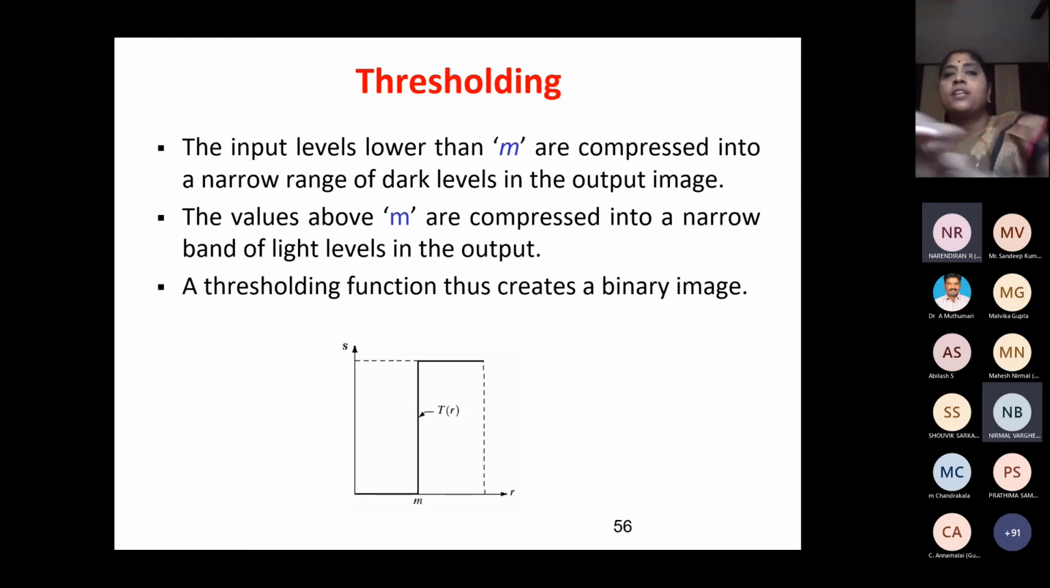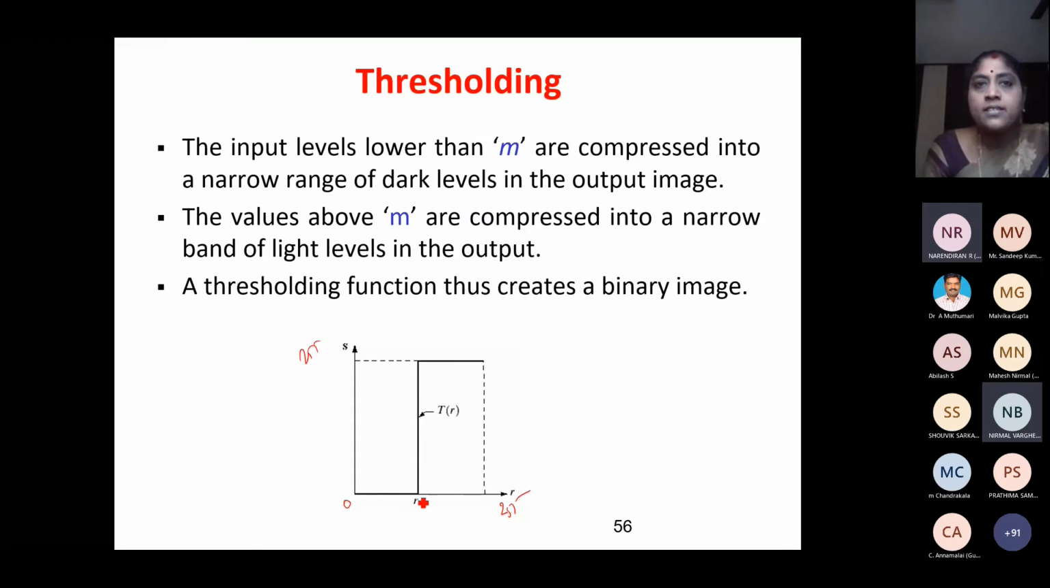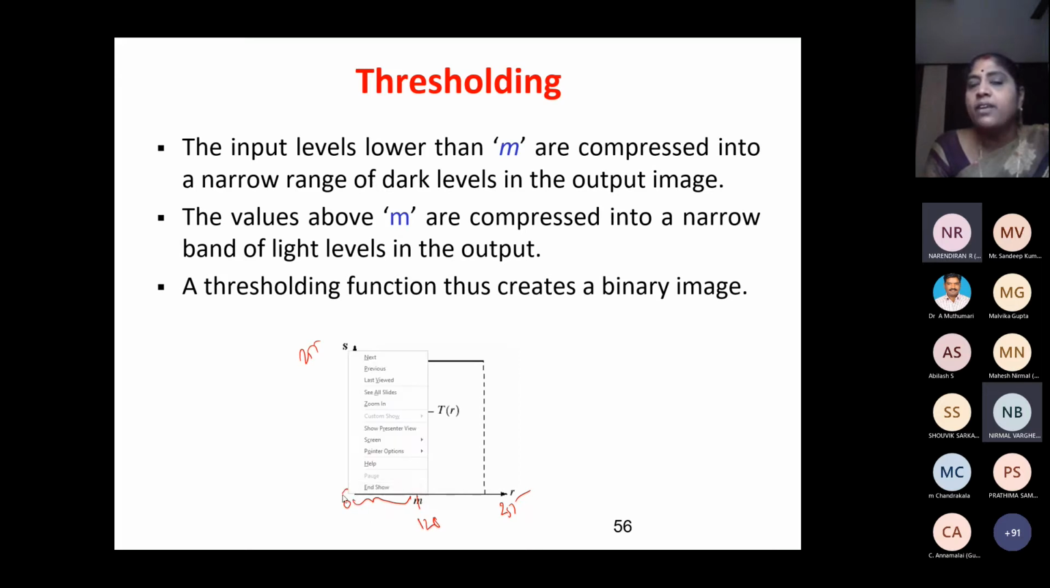Okay, next is thresholding. In thresholding, this is 0 to L minus 1, or 255, and this is 0 to 255. We say this is R, this is S. Up to this point, say this is 128, the midpoint of 0 to 255. All the pixels, all the gray values lying in this range 0 to 128, are assigned the S value 0. For example, I take this value, this is also given the Y value 0. If I take this value, this is also given the Y value 0.